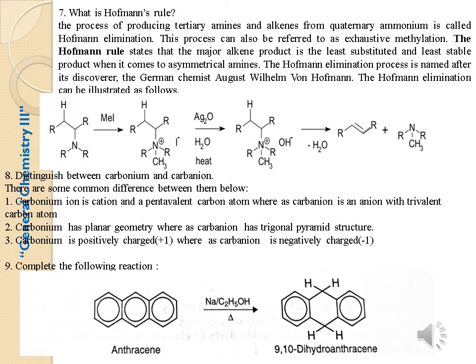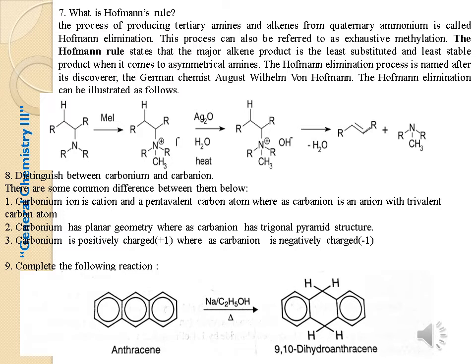Seventh question: what is Hofmann's rule? The process of producing tertiary amines and alkenes from quaternary ammonium is called Hofmann elimination. The Hofmann rule states that the major alkene product is the least substituted and least stable product when it comes to asymmetrical amines. The Hofmann elimination process is named after its discoverer, the German chemist August Wilhelm von Hofmann. This is the Hofmann elimination reaction, which forms a less substituted alkene molecule.